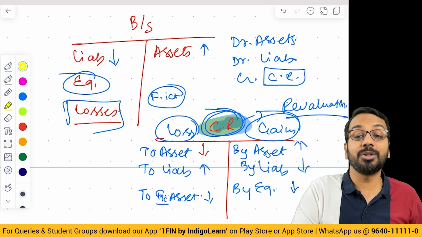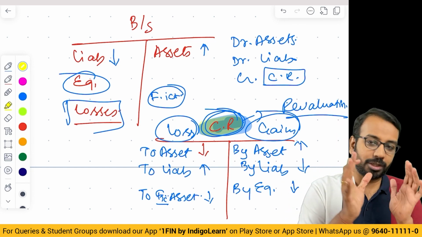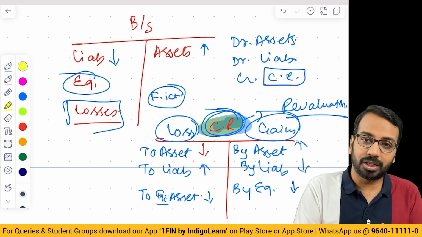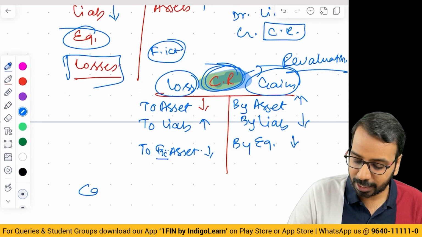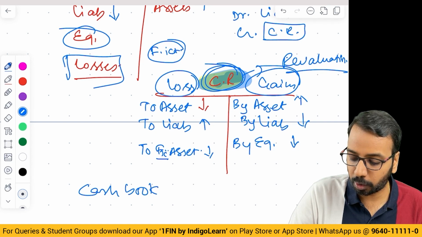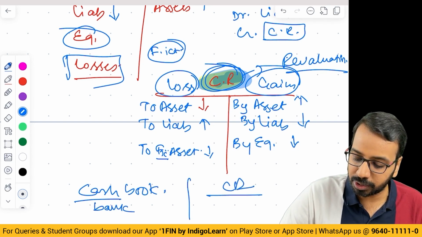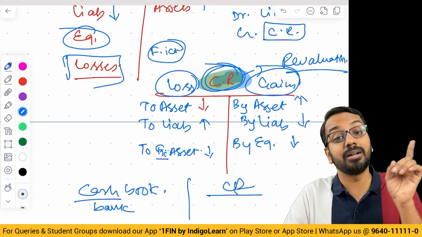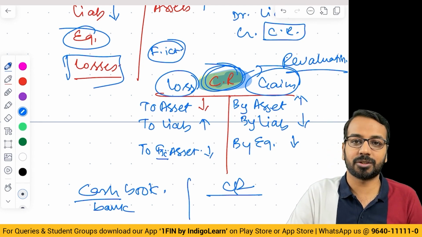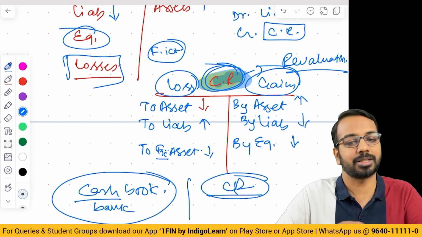Now in the examination, the question requires you to pass journal entries. When they ask you to pass journal entries, typically you also need to prepare the cash book or bank book and the capital reduction account. These two ledgers you have to prepare generally. Even if the question doesn't ask, in your interest, you have to prepare these ledgers. Alright, so we will prepare capital reduction and we will prepare the cash and bank book.